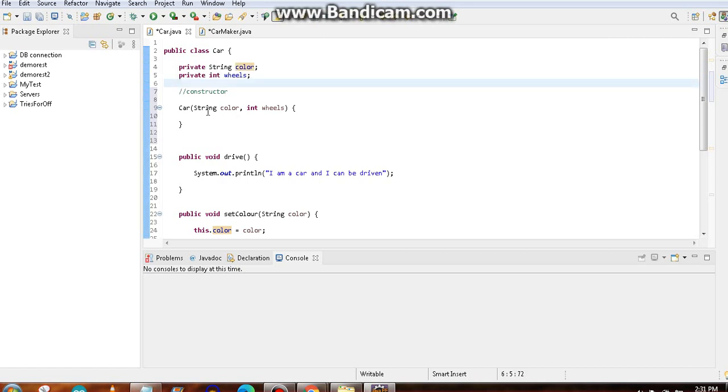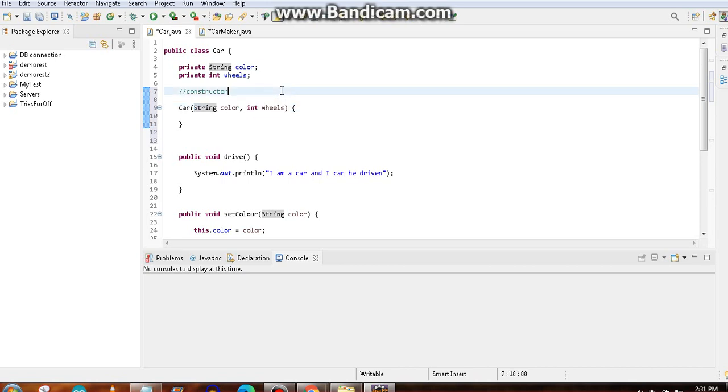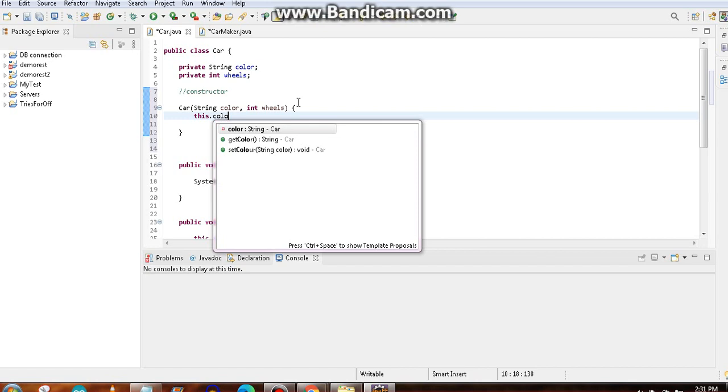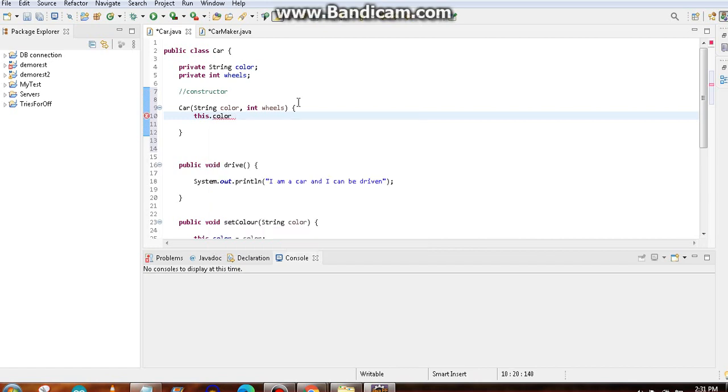So what I will do is I will do like this. These are the local variables that the user is going to give. You can give different names also for these things. That is not a problem. Then you know how to assign the value. So you will say this dot color. That means this class color value, please assign this color. Please make this class color value as the passed value.